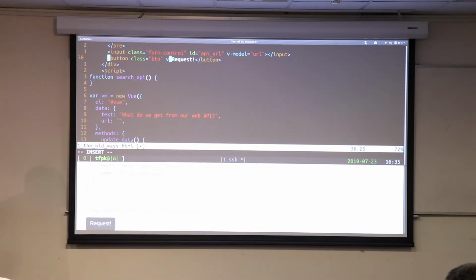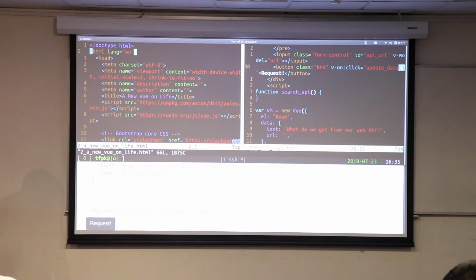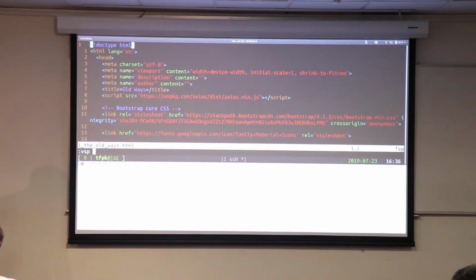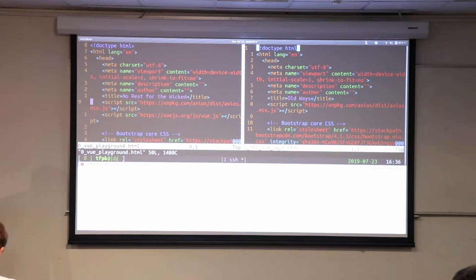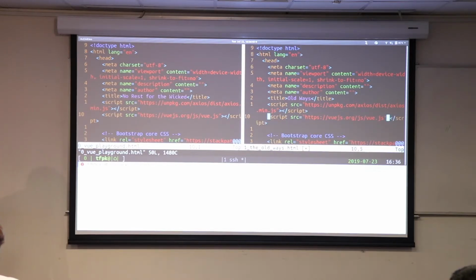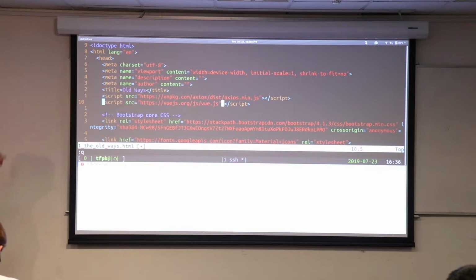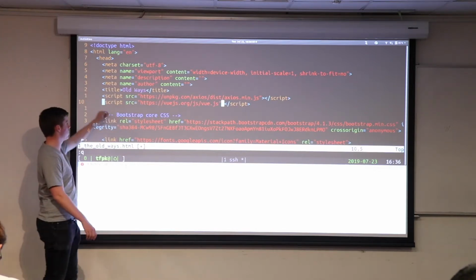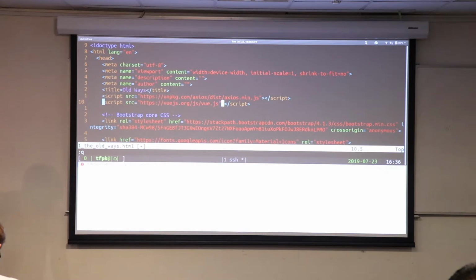So we have this idea of what we call a v-on. On click equals, what's it called? Update data. Hopefully I've gotten that all right. Let's just double check against what I've already written. All we need to do is go into here where I've already written the import. We'll copy it across, paste it in there, close that. So now, not only have we imported Axios, we've also imported Vue.js. Hopefully now it will tell us that Vue is actually defined.